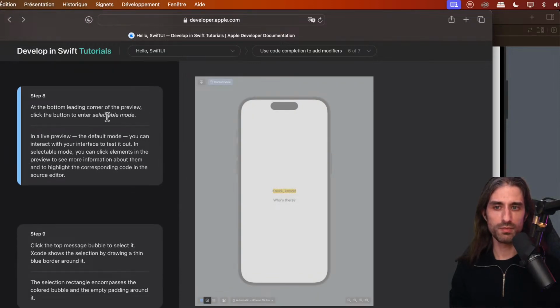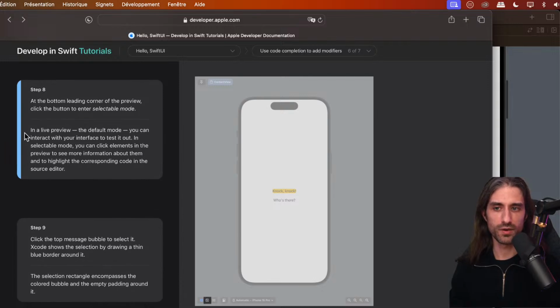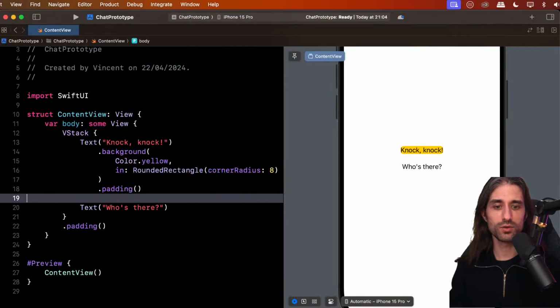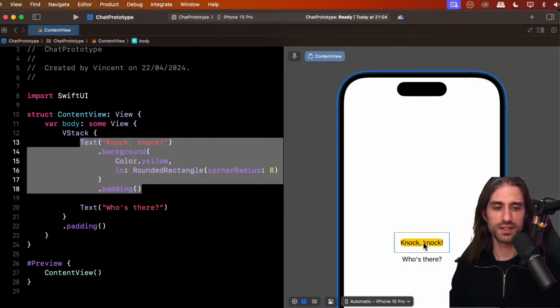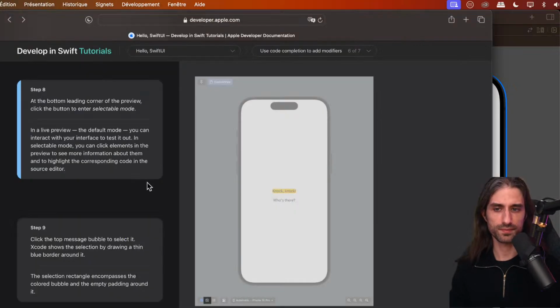So at the bottom leading corner of the preview, click the button to enter selectable mode. So in a live preview, the default mode, you can interact with your interface to test it out. So if there is a button, for instance, we can click on it. In selectable mode, which we're going to select with this button here, we can click elements in the preview to see more information about them and to highlight the corresponding code in the source editor. So you see now, if I click here, it selects the corresponding code in the editor.